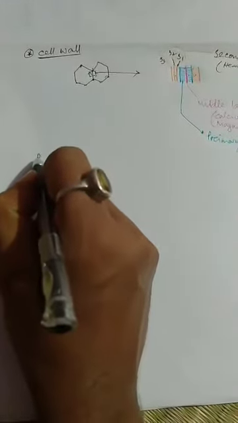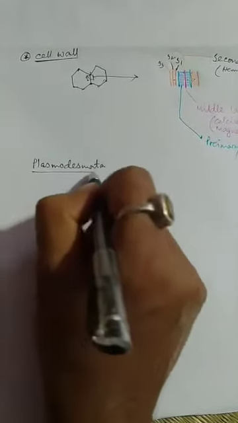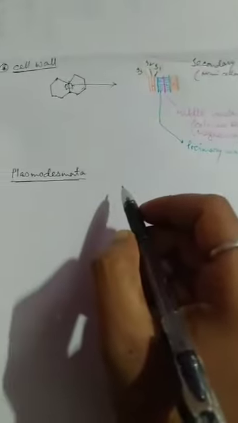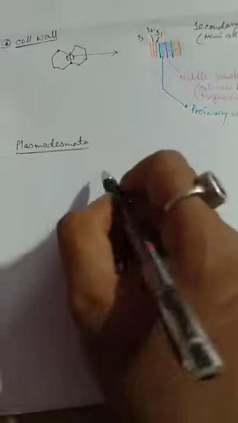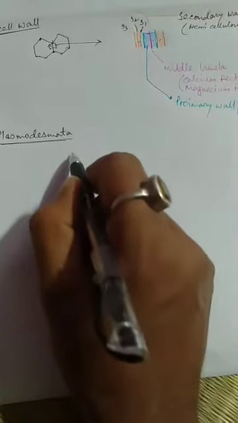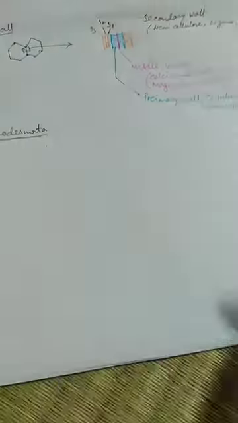Then we come to the plasmodesmata. What is plasmodesmata? The small pores which are present on the cell wall are called plasmodesmata. If we observe the structure of a plasmodesmata, it will look like the following structure.